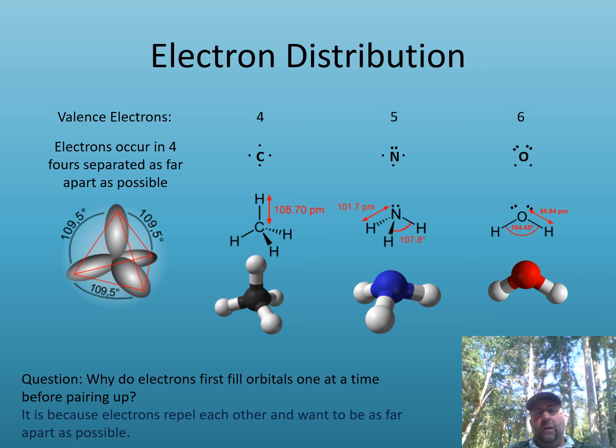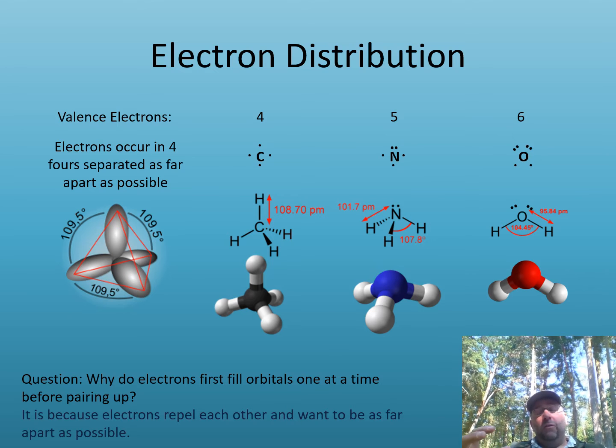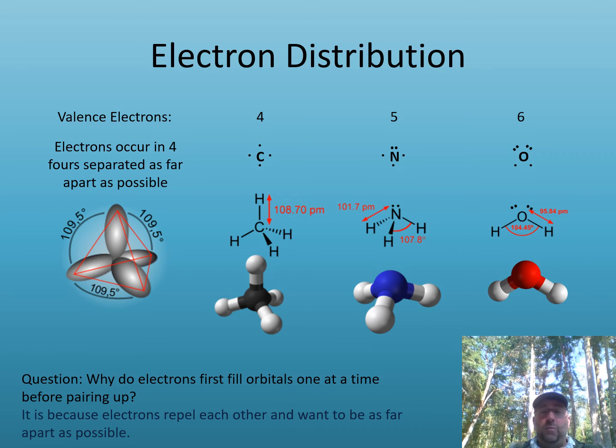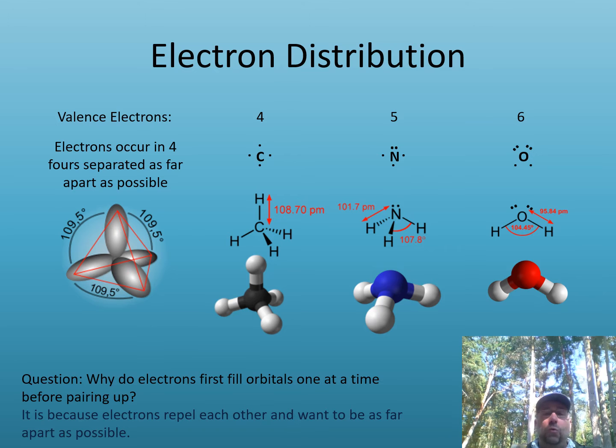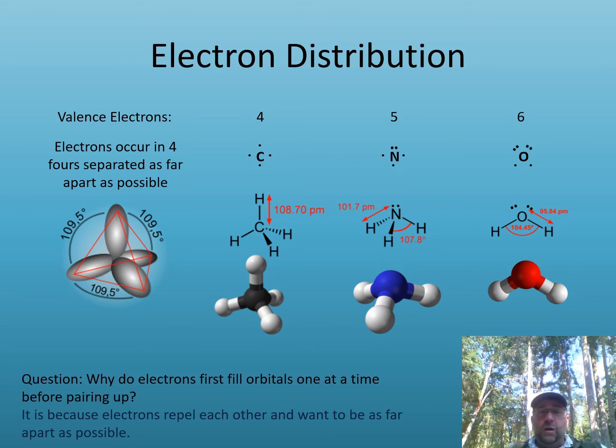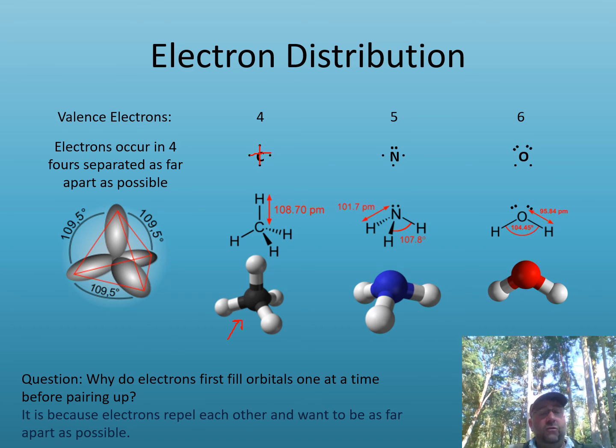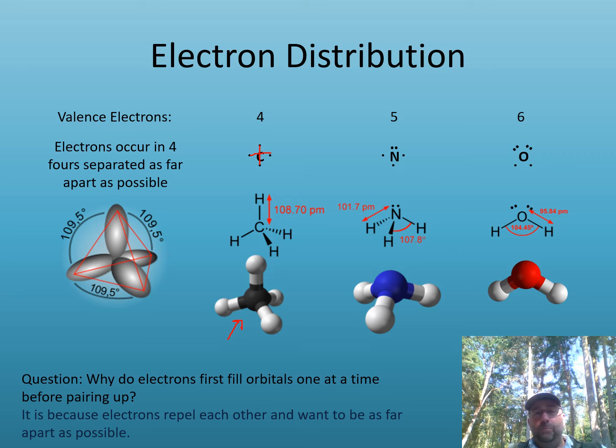Why do electrons fill orbitals one at a time before they pair up? Well, it's because electrons repel each other, and they want to be as far apart from each other as possible. This also happens with chemical bonds. The bonding pairs and the lone pairs want to be as far away from each other as they can be because of that electron repulsion, which is why, even though you may draw your carbon on a piece of paper looking something like a T with a 90-degree angle, in reality it spreads out at 109 degrees like in this shape, because those electrons are trying to spread out in 3-dimensional space.